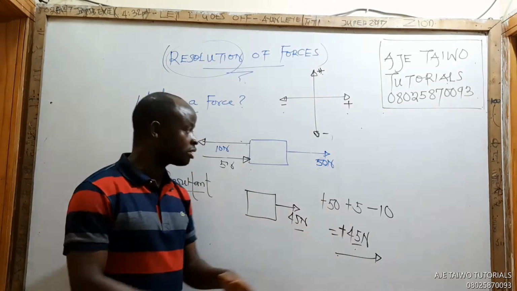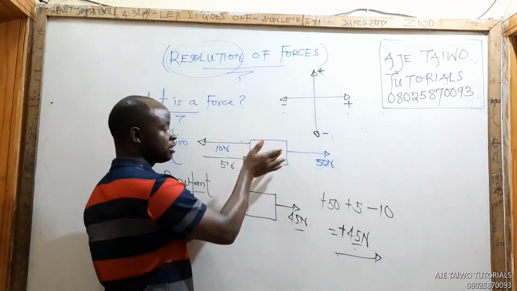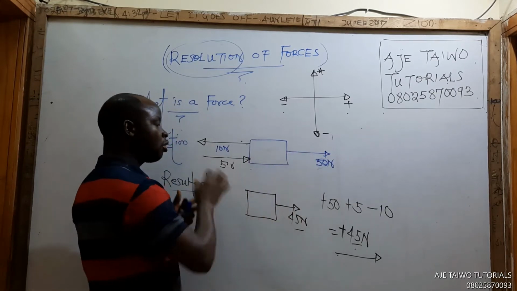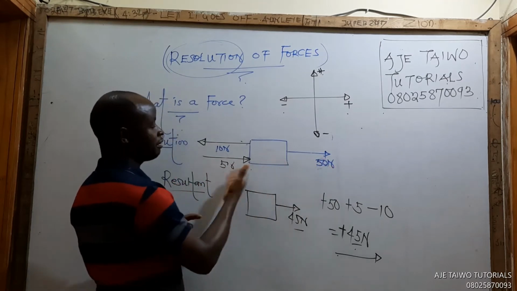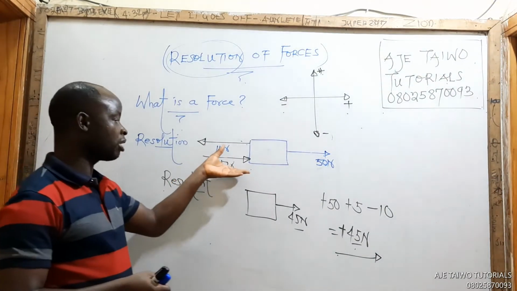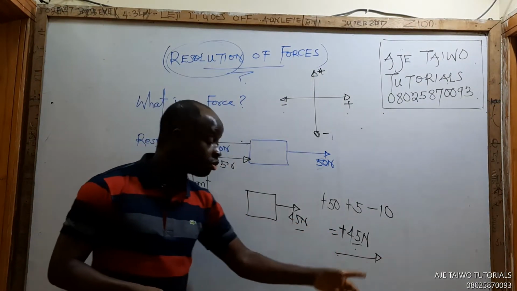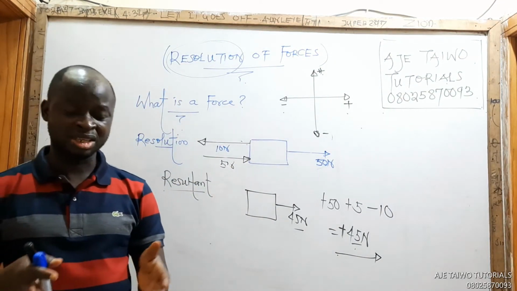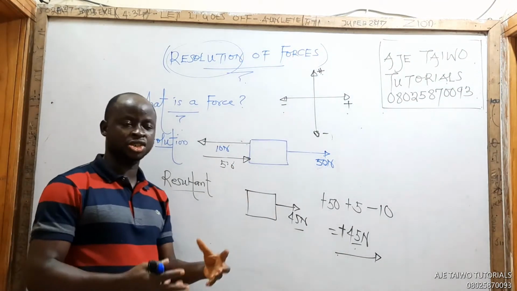This is a single force because if 50 newtons, 10 newtons, and 5 newtons act on this body, 50 is dragging the body this way, 10 is dragging it this way, 5 is dragging it this way. At the end of the day, those that drag this way are more than the one dragging it the other way. So 50 plus 5, that's 55. 55 will prevail, so the body will end up moving like that. And that's what I got here, 45, which shows it's going like this also. So this 45 represents both in magnitude and direction the actions of all these forces.